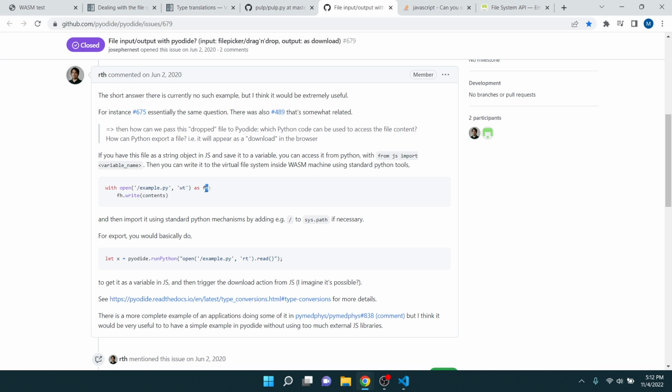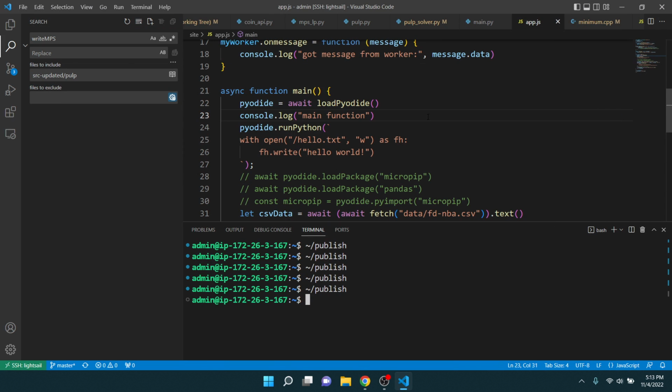So is he talking about this? It's like there's some code missing before this that it would have been nice to have. So FH, if you have this file as a string object in JavaScript and save it to a variable, you can access it from Python. Or if he just put the variable name, I think he's talking about this FH. All right, let me try that. So from JS import variable name. Interesting.